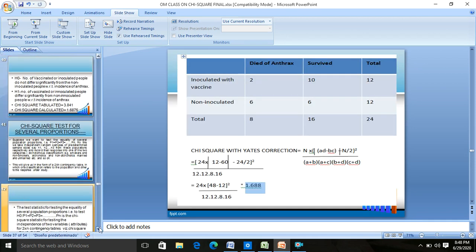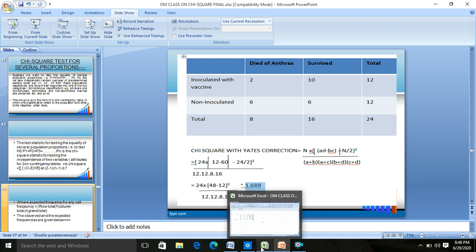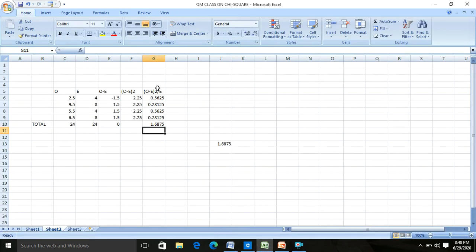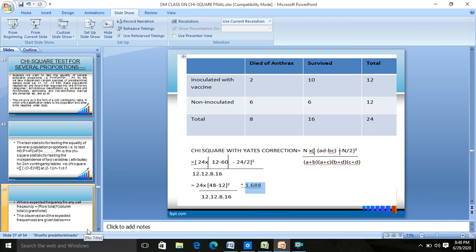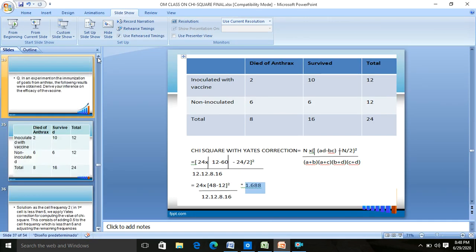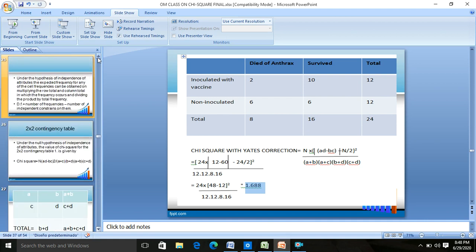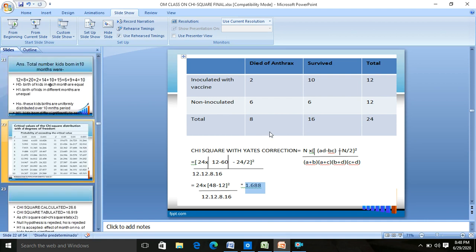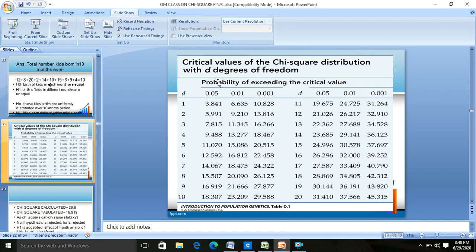Then instead of using the formula, you go for the normal O minus E as I showed you just now, and then you calculate the summation of O minus E whole square upon E, and then you compare it with the help of tabulated values, again by the chi-square table. But the difference is that in this case the degree of freedom is different.